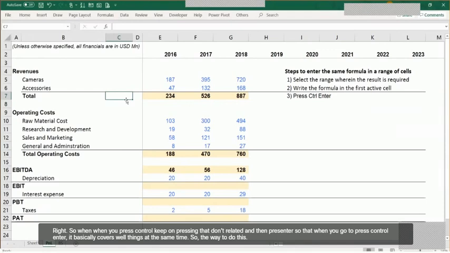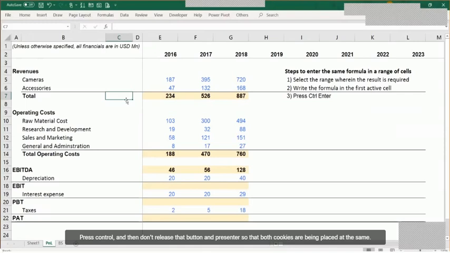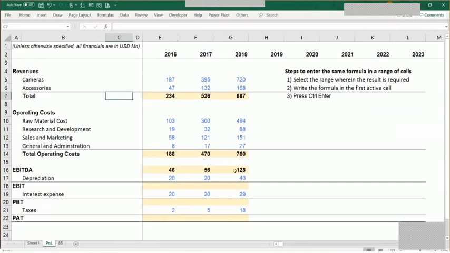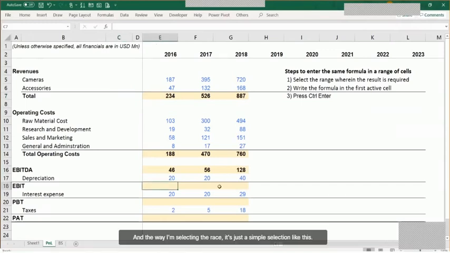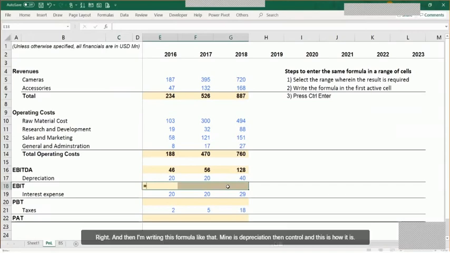So the way to do this is to press Control and don't release that button, and press Enter, so that both keys are being pressed at the same time. And the way I'm selecting the range, Abhijit, it's just a simple selection like this, right? And then I'm writing this formula like EBITDA minus depreciation, then Control Enter. So this is how it is working out here.